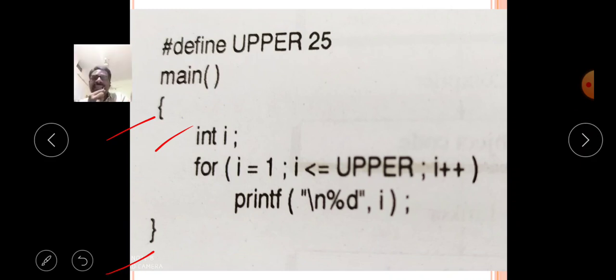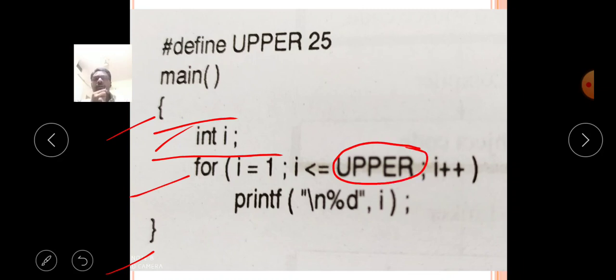It comes to the first line: UPPER is not available. Then the second line: UPPER is not available there either. Then it comes to the third line, where it finds the macro name UPPER, and in that place it replaces 25. Then it comes to the next line.